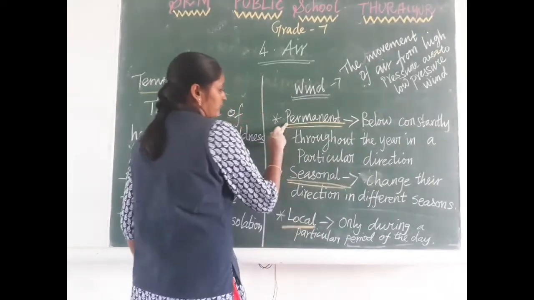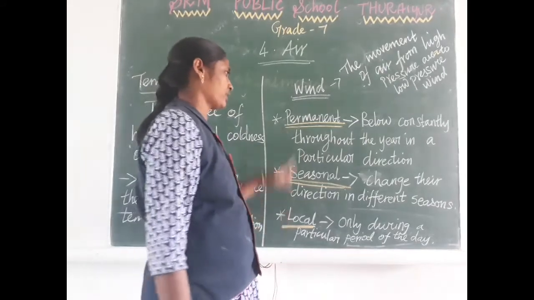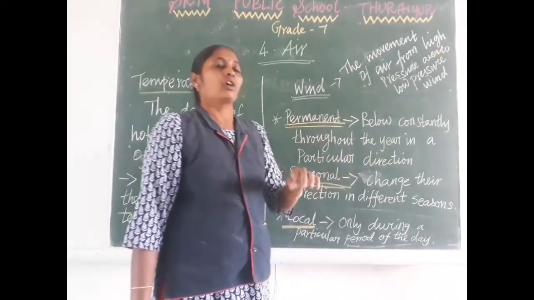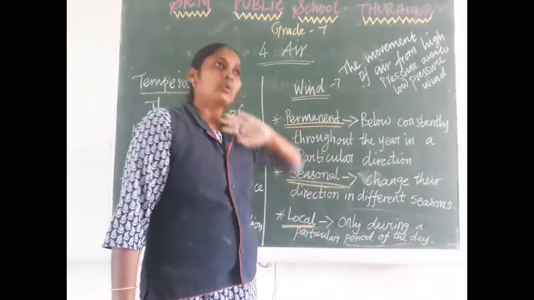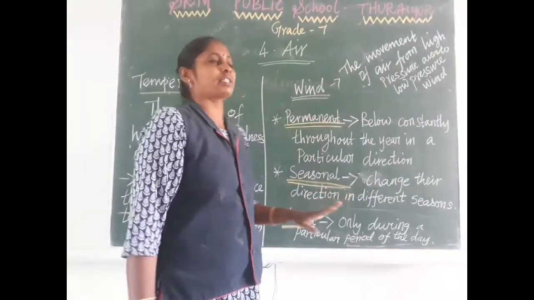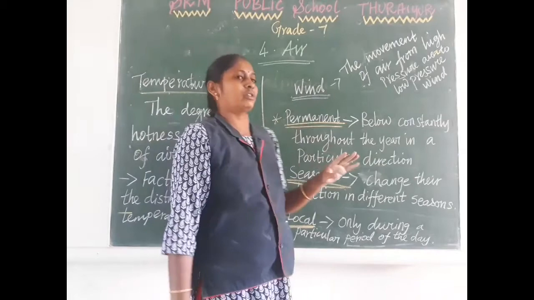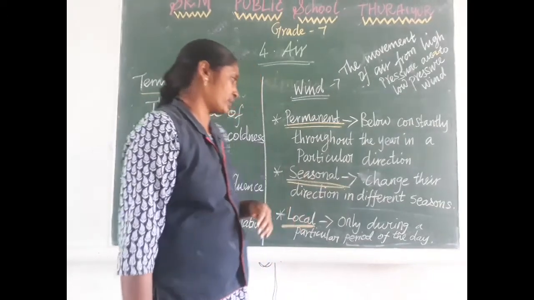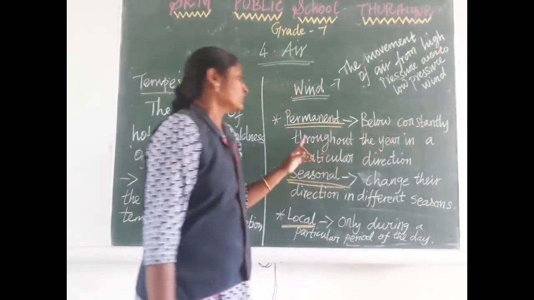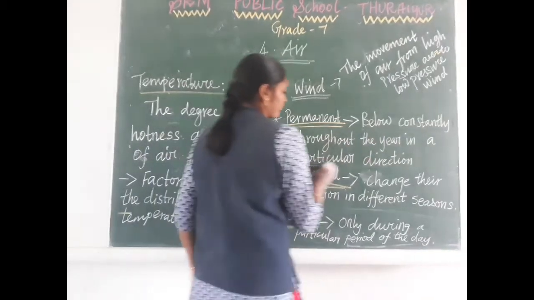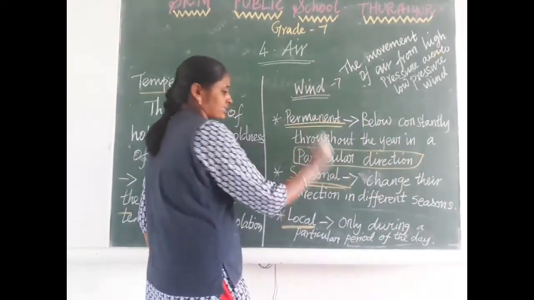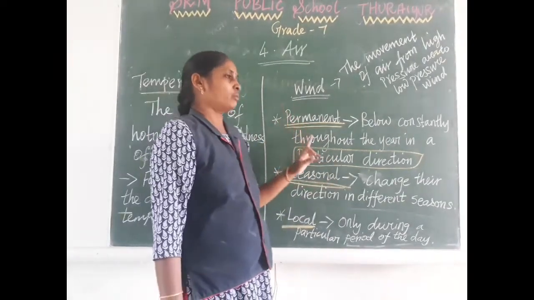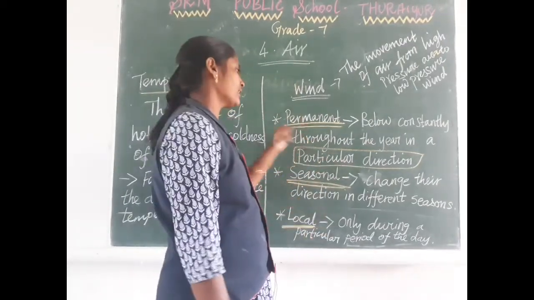One is permanent wind, another is seasonal wind, and the third is local wind. Permanent wind means the wind constantly blows in one particular direction. It will not change its direction. This is called permanent wind. It is also called trade wind or westerlies, and we use many such names. It blows constantly throughout the year in a particular direction. This is the key word. If you write this key word, we are ready to give marks.